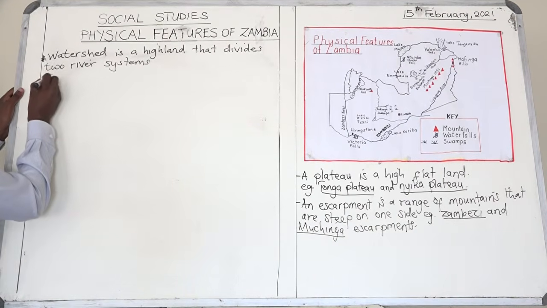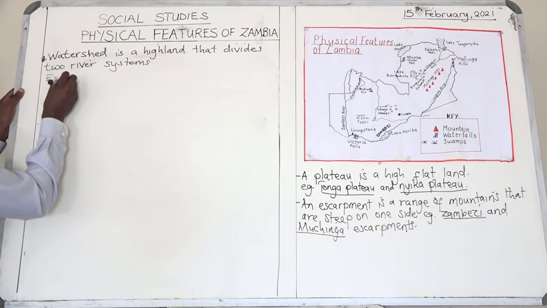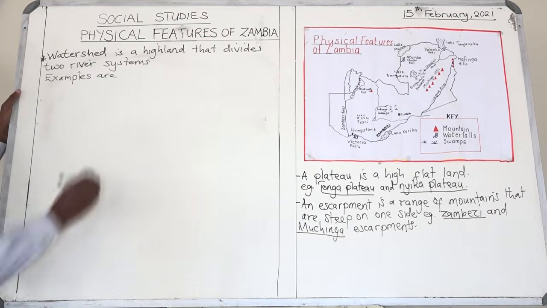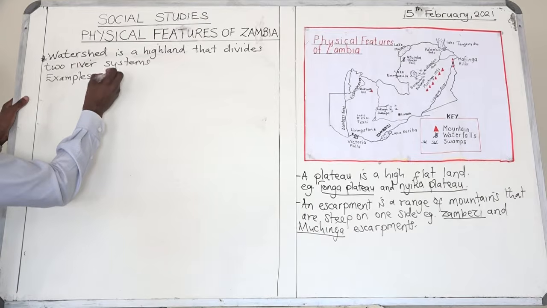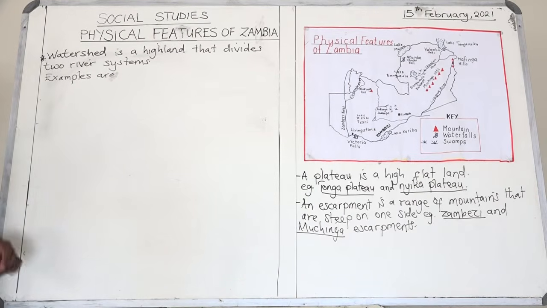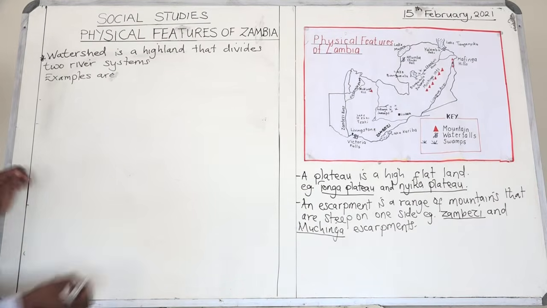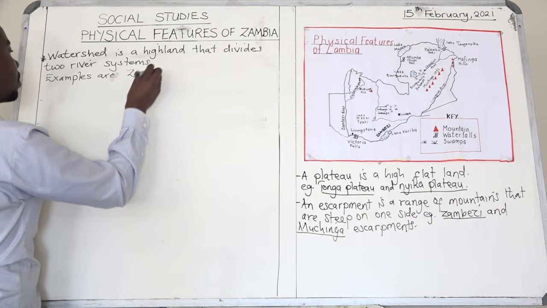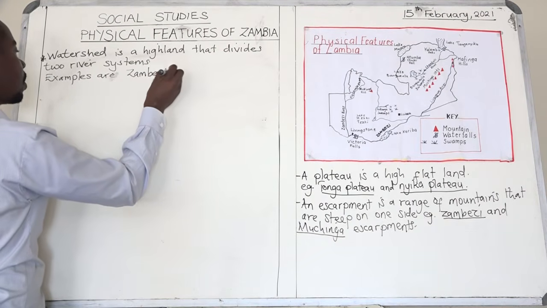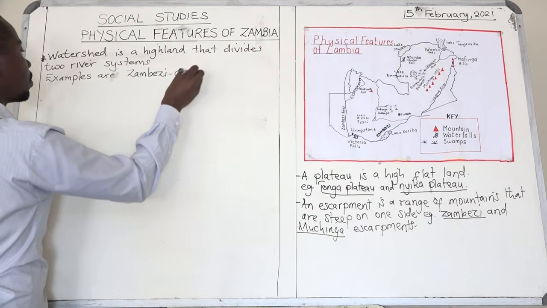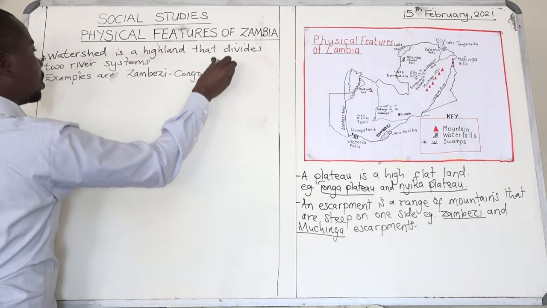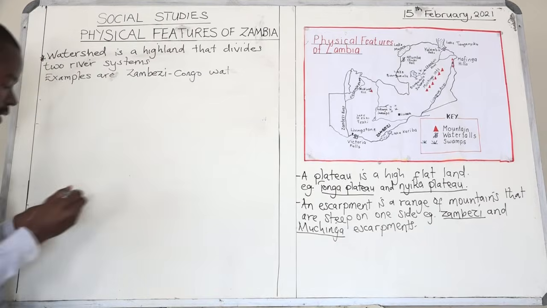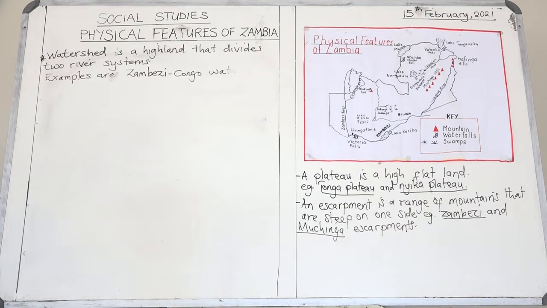So examples of watersheds that we have in Zambia are, number one, the Zambezi Congo watershed.